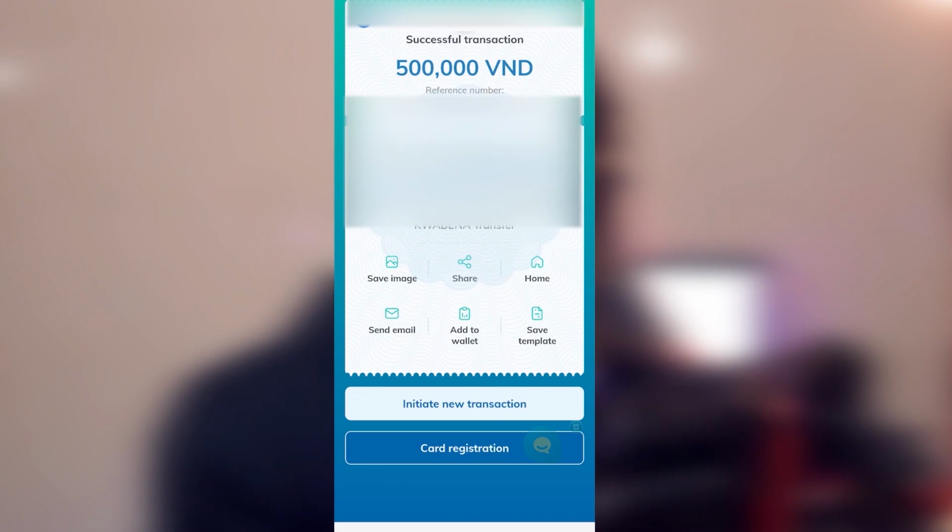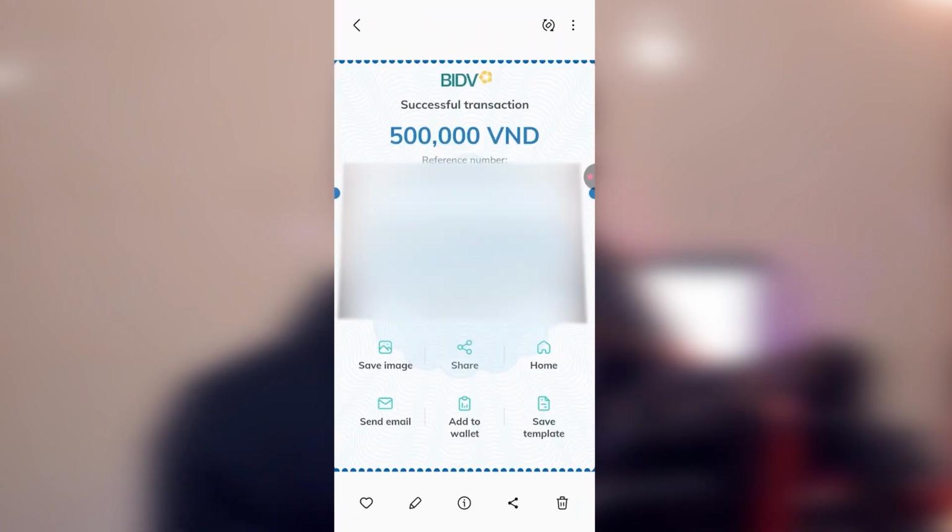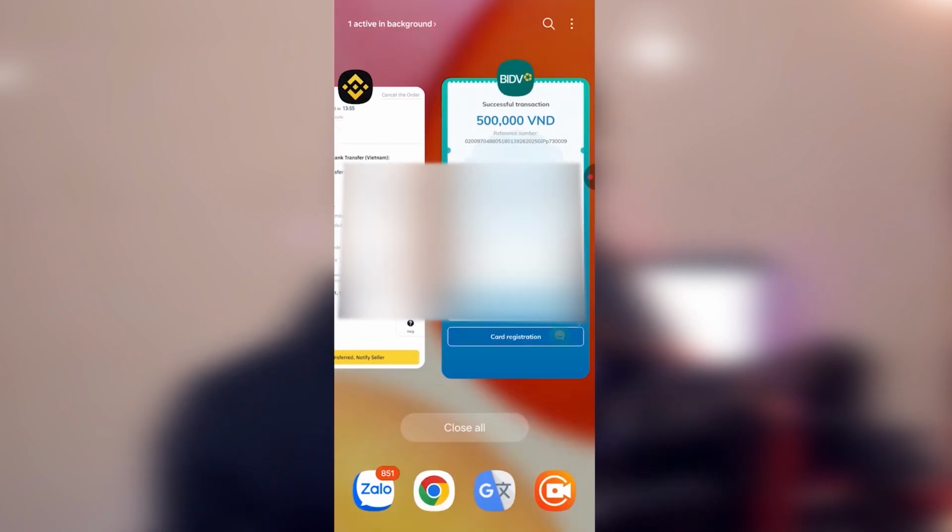So we have transferred the money to the person. Very good. And we have saved a screenshot over here. Now you can see I've transferred the money to the person. Now let's go back to our Binance application.